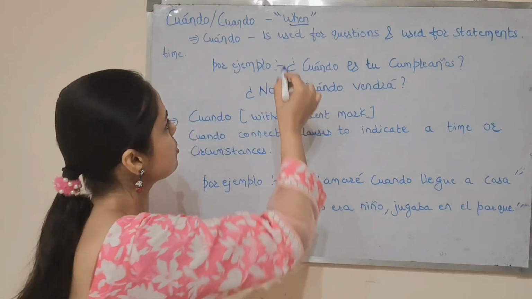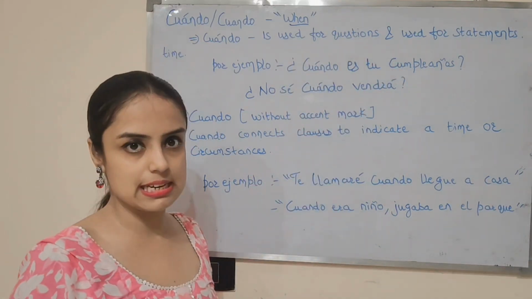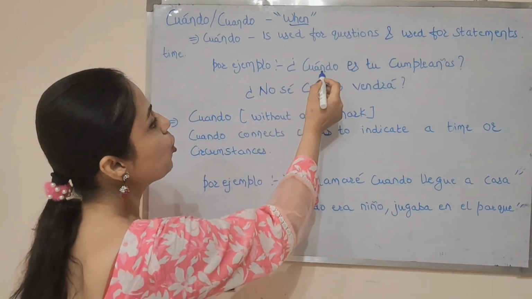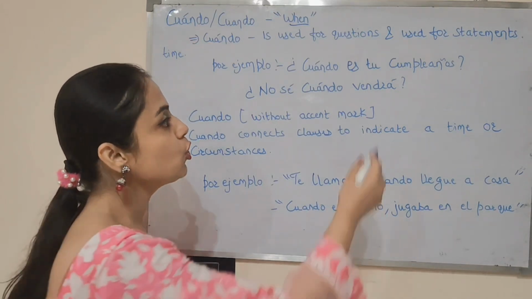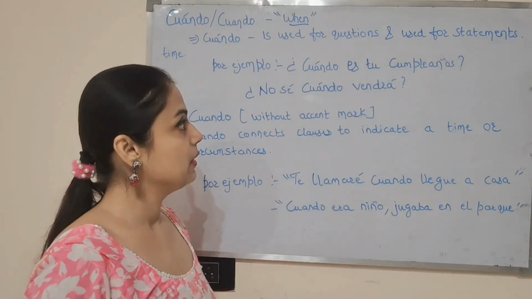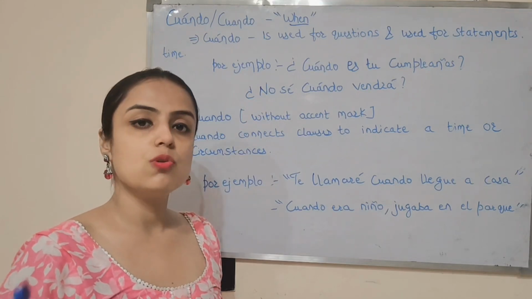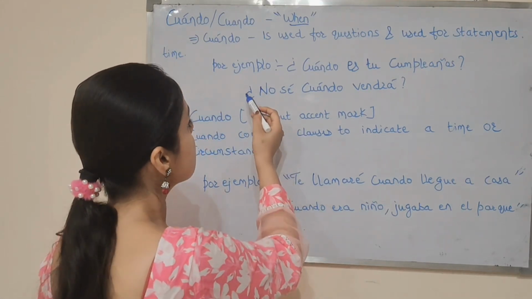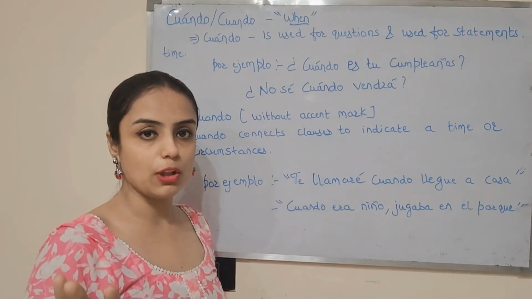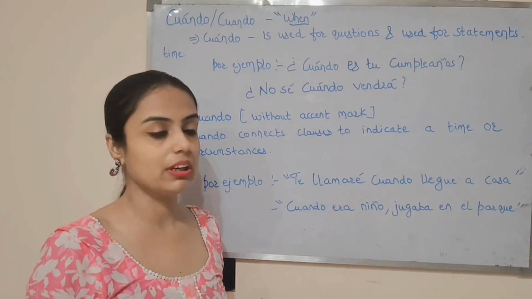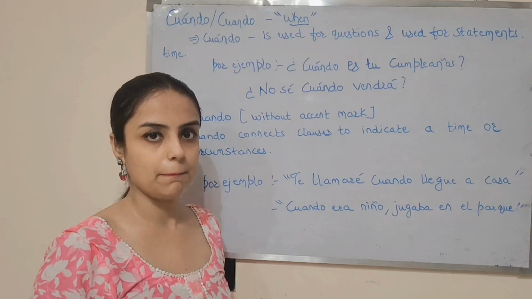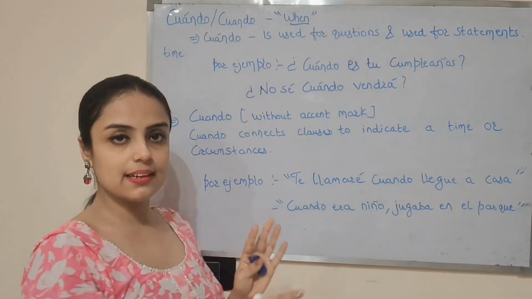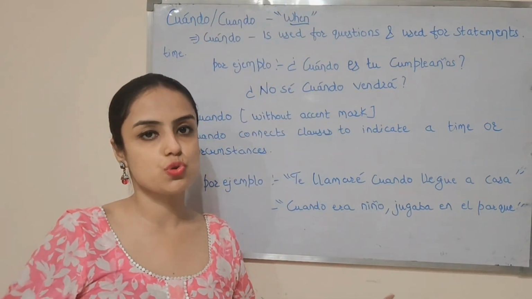Cuándo with accent is used for questions and for statements. Por ejemplo, ¿cuándo es tu cumpleaños? When is your birthday? Cumpleaños means birthday. Second, no sé cuándo vendrá. I don't know when he will come. Vale? So cuándo with accent is used for asking questions or for statements.